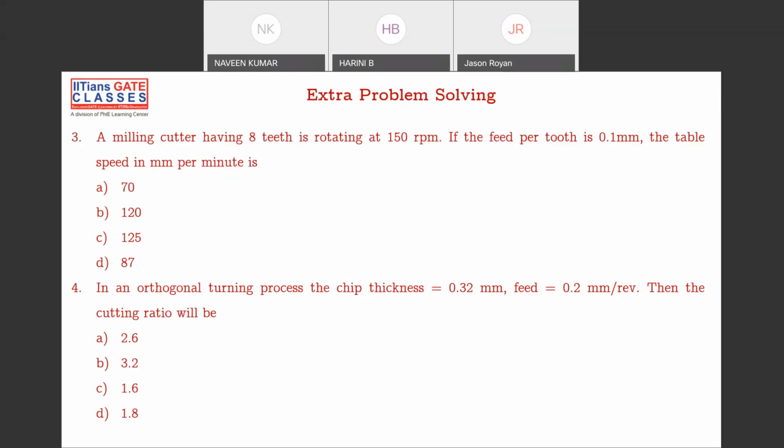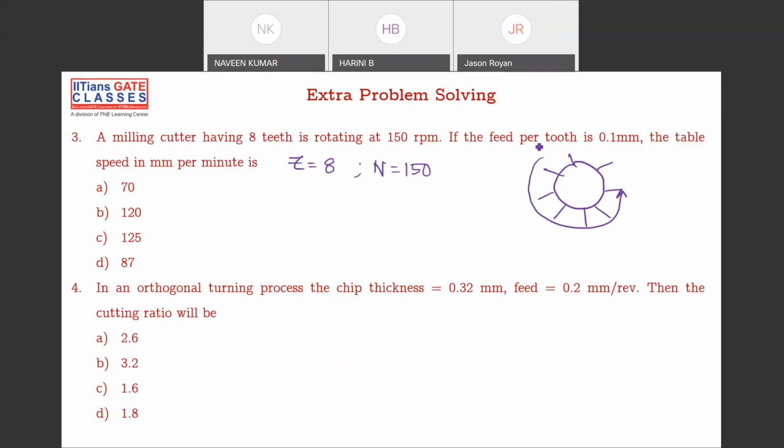So what do we have here? We have a milling cutter of 8. Let me draw the diagram. So we have a cutter and we have 8 cutting points: 1, 2, 3, 4, 5, 6, 7, 8. Generally you will write teeth as Z. Z is 8. And then the RPM: N is 150. So it is rotating 150 revolutions in 1 minute.